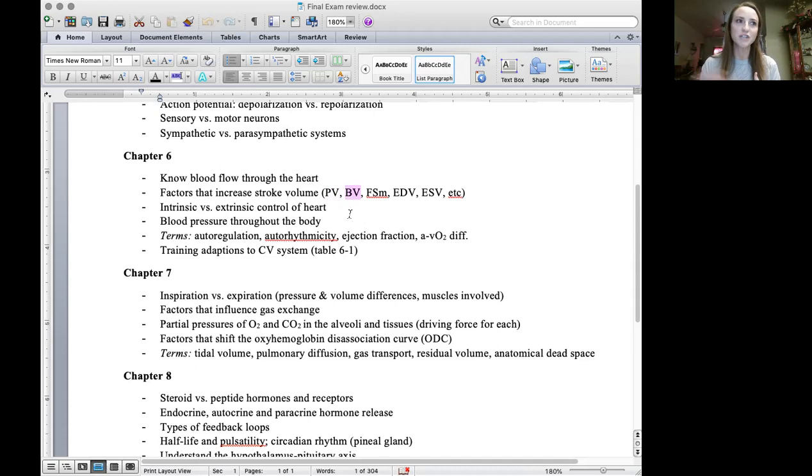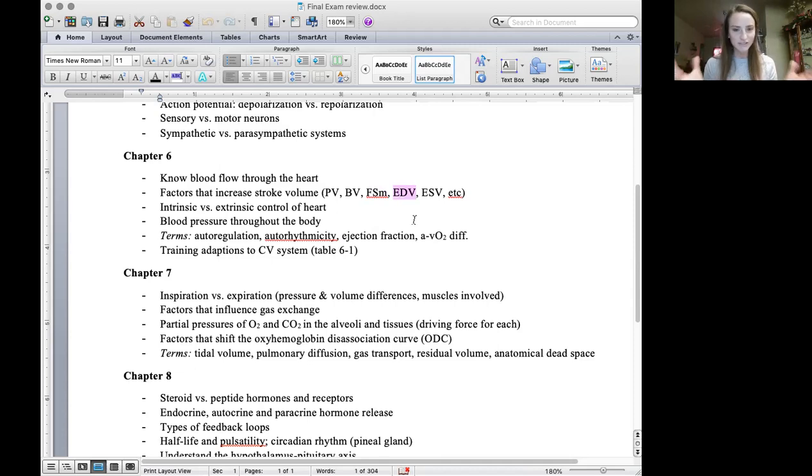That's going to return back to the heart, and FSM is the Frank-Starling mechanism, having to know that with increased muscular contractions, we're going to have increased blood flow back to the heart. That's an increase in venous return. So with an increase in venous return, it's going to stretch those ventricular fibers. So when those fibers stretch, that's going to cause an increase in contractile force. So first, with the stretch, end diastolic volume, EDV, increases due to the Frank-Starling mechanism.